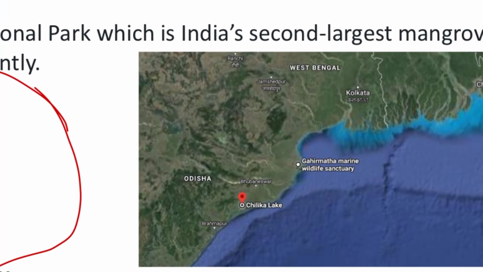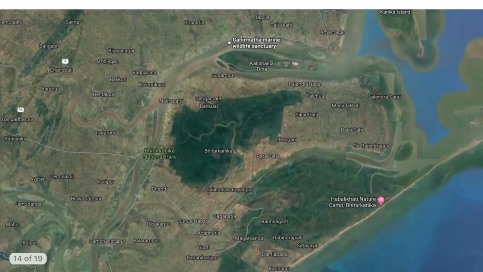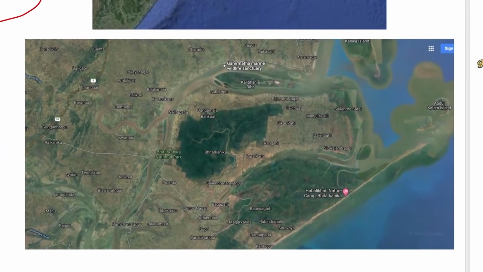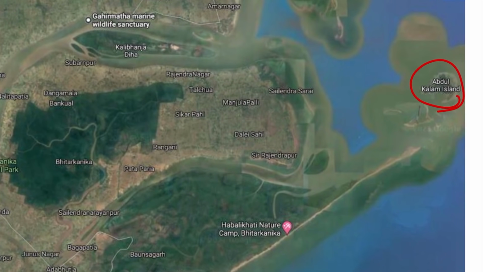Yes, friends, this lies very near to the mouth of the Ganga Brahmaputra, and then here is the Gahirmata Marine Wildlife Sanctuary, and here is the Chilika Lake, and somewhere around here lies the Kanika. So, we will see where the Kanika lies and what the geographical features are. So, friends, here in this figure we can see the Abdul Kalam Island, where the satellites are launched, which we have discussed in the last classes, and then we have the Gahirmata Wildlife Sanctuary here, and this is the Gahirmata beach, we can say.